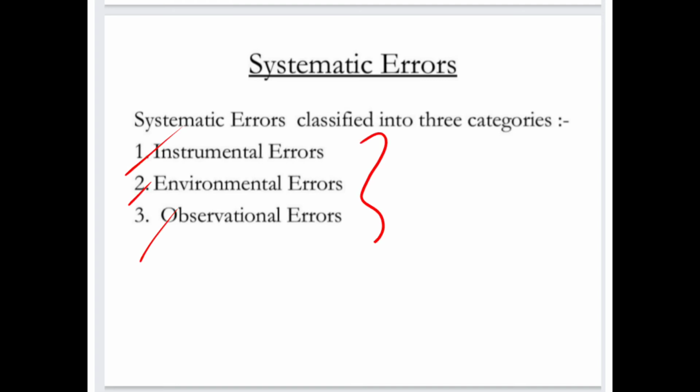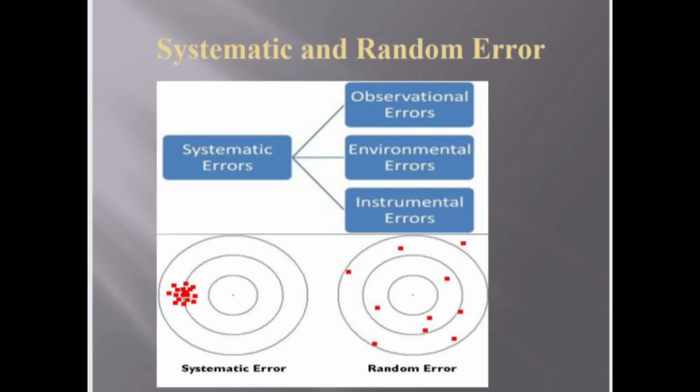So these are the systematic errors. The question asks which are the systematic errors. Our answer is instrumental errors, environmental errors, and observational errors. So we see here systematic and random errors. Systematic errors are observational errors, environmental errors, and instrumental errors. Here we see what type the systematic errors are and what type the random errors are.